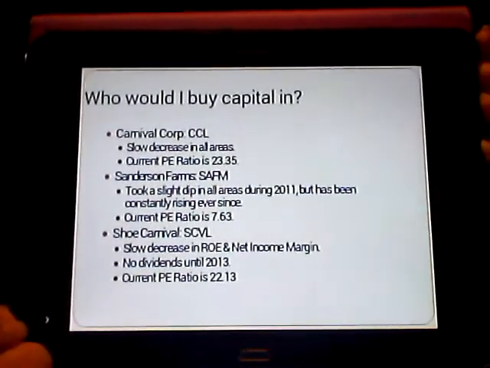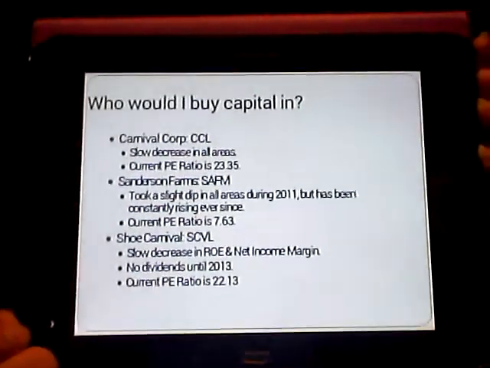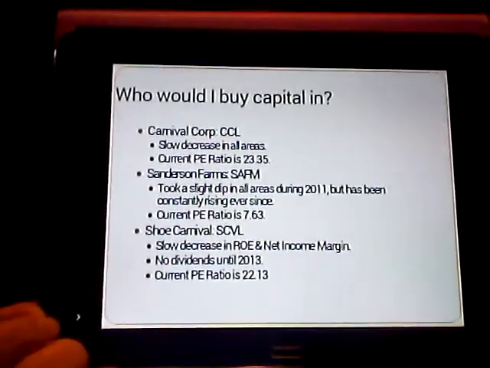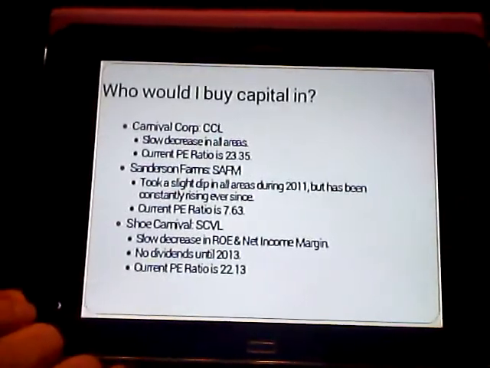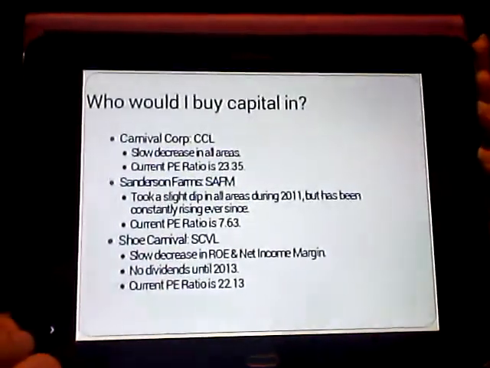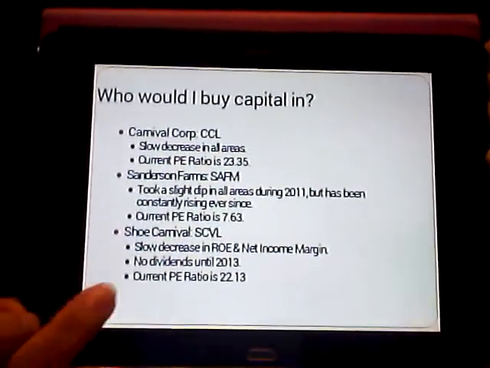Shoe Carnival has had a slow decrease in ROE and net income margin. And another significant thing is that they did not pay any dividends until 2013. And as you see in my graph, it's kind of odd in my opinion, but I'll discuss that later. Their current PE ratio, though, is 22.13, which is also pretty high, pretty far up there with Carnival Cruise Corp.